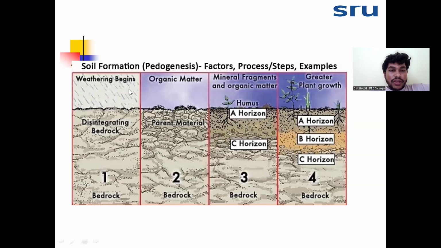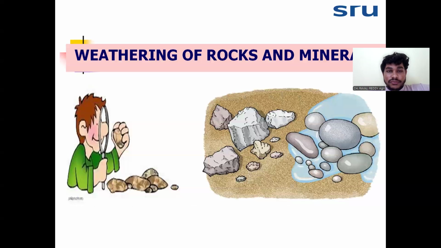The difference between weathering and soil formation is that soil will form from the unconsolidated bedrock, or the parent material. This parent material will form from the consolidated bedrock through the weathering process. Today we are going to see weathering and soil formation, so let us start from weathering.